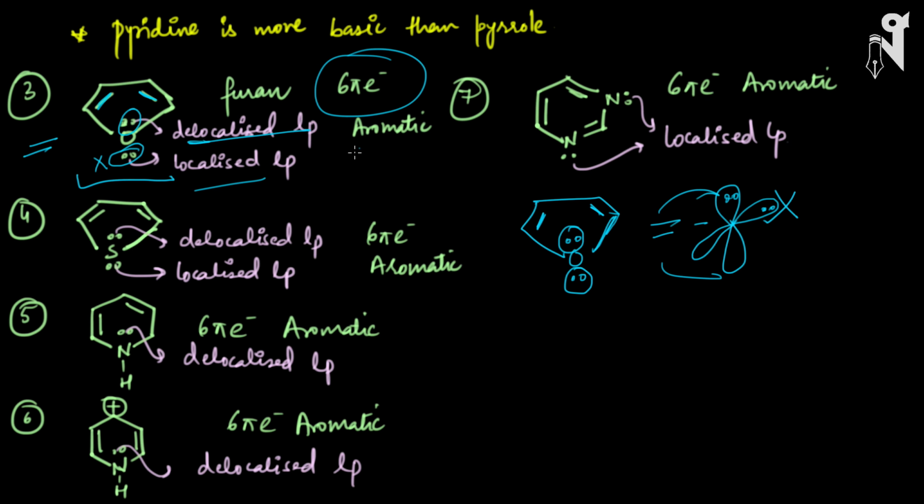This molecule is called as furan. So it is fulfilling all the three conditions which are required for a compound to be aromatic, and hence this compound is aromatic. Exactly similar structure is with the next compound, where instead of oxygen we have sulfur. Again, sulfur has two pairs of electrons. One will be the delocalized one and another will be the localized one. Hence the total number of pi electrons will be 6 pi electrons and the compound will be aromatic.